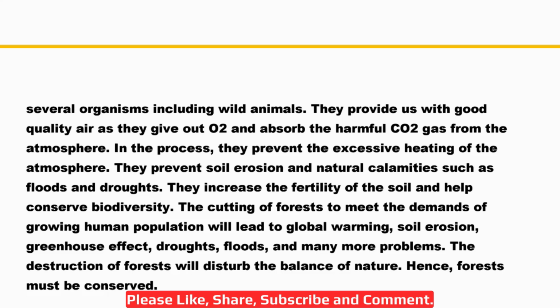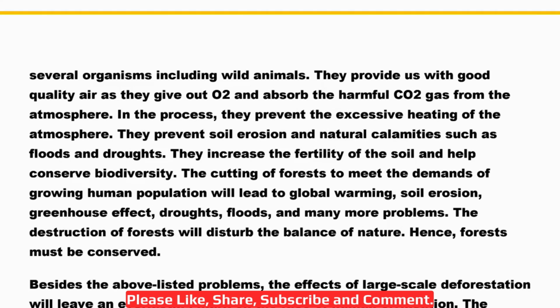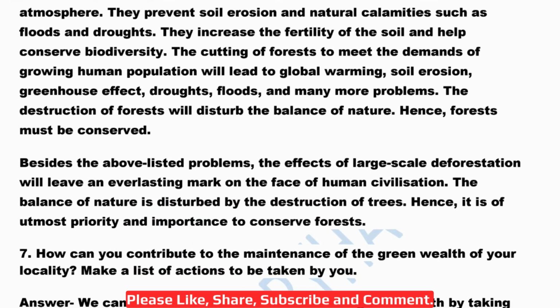The cutting of trees to meet the demands of growing human population will lead to global warming, soil erosion, greenhouse effects, droughts, floods, and many other problems. The destruction of forests will disturb the balance of nature, hence forests must be conserved. And besides these above listed problems, the effect of large scale deforestation will leave an everlasting mark on the face of human civilization. The balance of nature is disturbed by the destruction of trees. Hence, it is of utmost priority and importance to conserve forests.